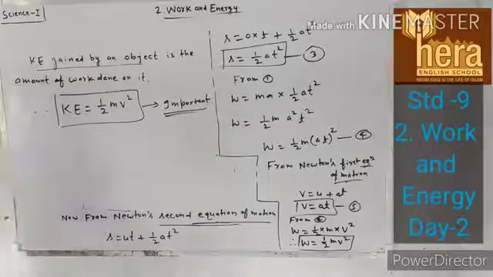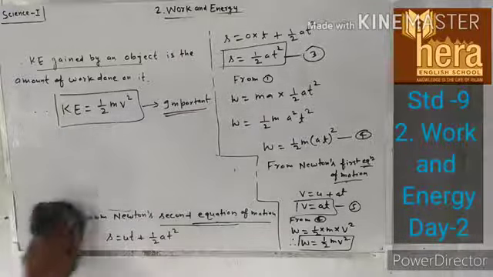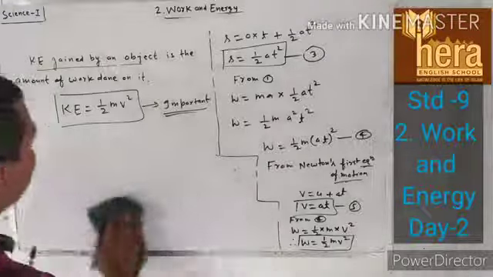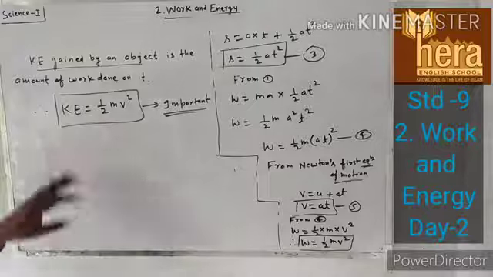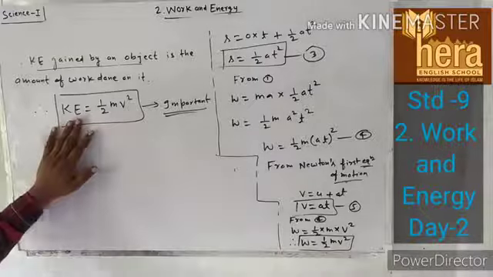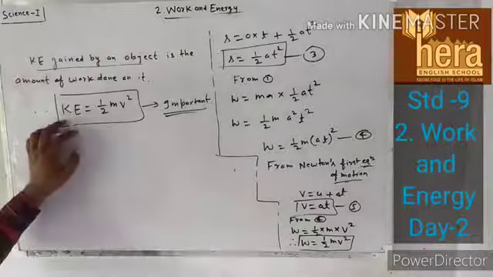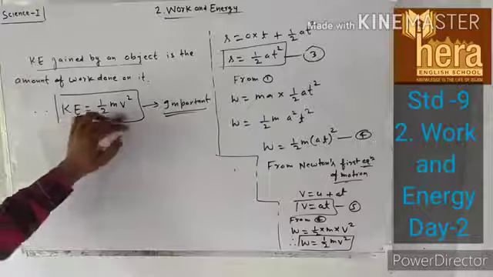Okay. So I will take one example here. So this was the expression. This way we can find kinetic energy KE is equal to half mv square.